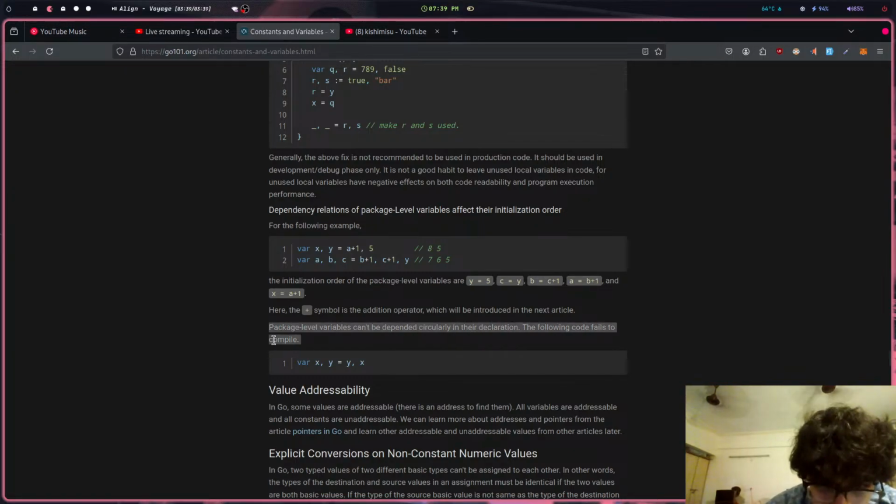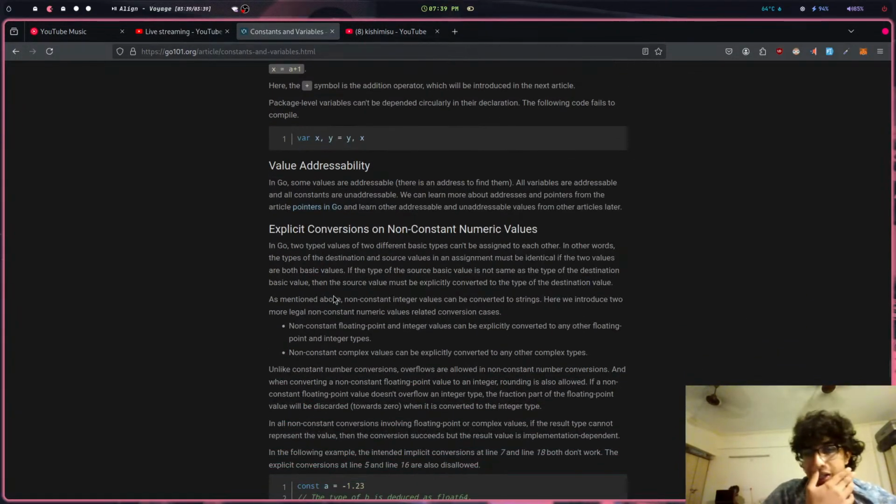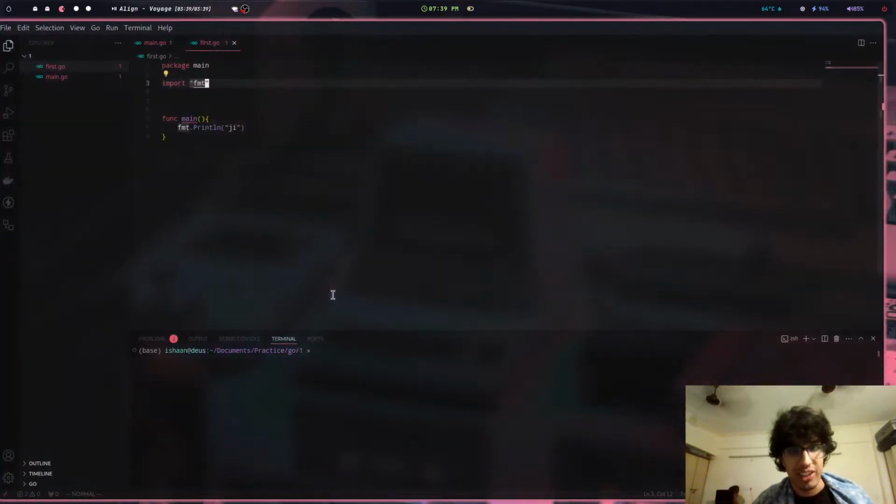And what is this? Fails to compile. Can't have circular dependencies, cool. So you can't do stuff like that, which is annoying. So yeah, it's like Ouroboros, like a snake eating its own tail.